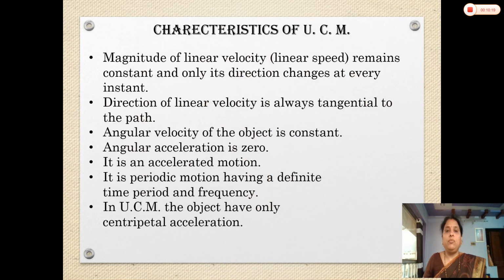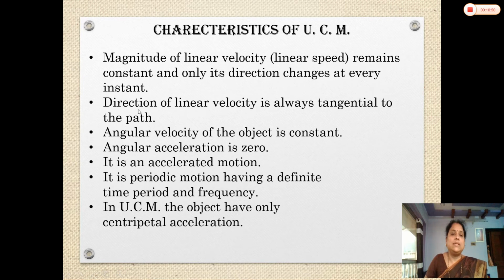Now we can summarize some characteristics of uniform circular motion. As I discussed, what are the characteristics of UCM, or what are the special features of uniform circular motion? The magnitude of linear velocity, or we can say the linear speed, remains constant and only its direction changes at every instant. This is the special feature of uniform circular motion.